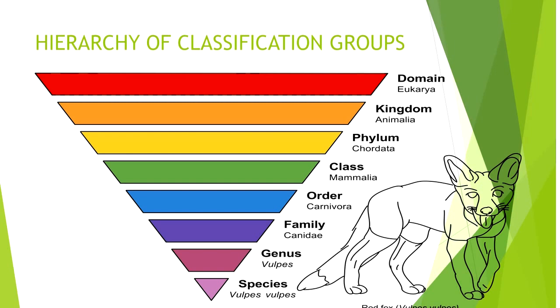Likewise, the phylum is a group of classes, and the kingdom has a group of phyla. The domain has the kingdoms, which means the kingdom Animalia and the kingdom Plantae both belong to the same domain. So these are the hierarchical representation of classification of groups.